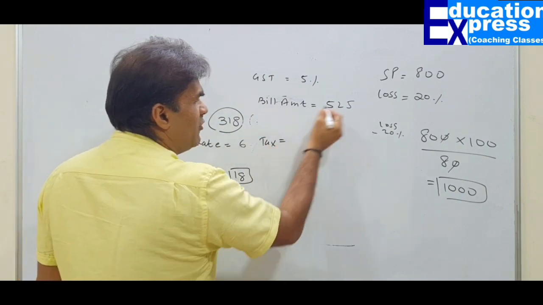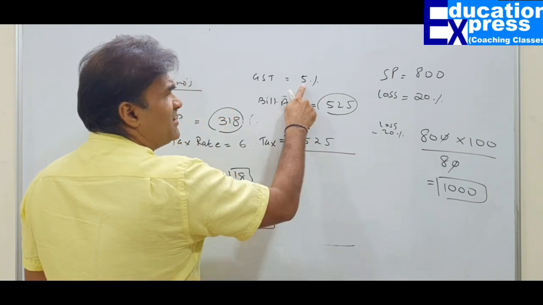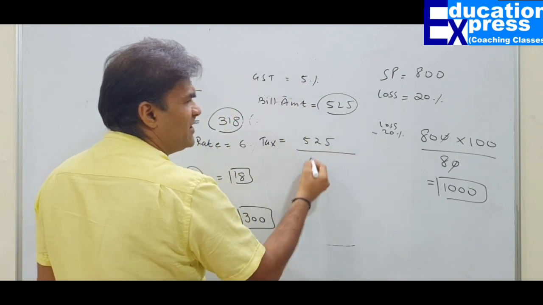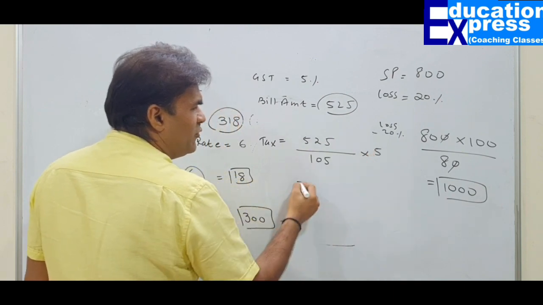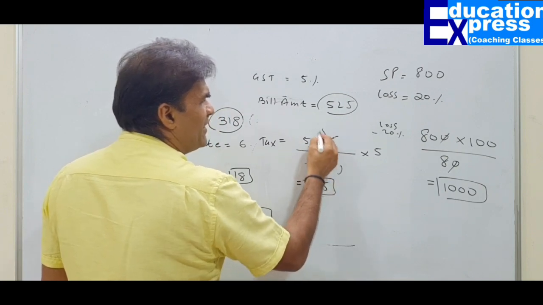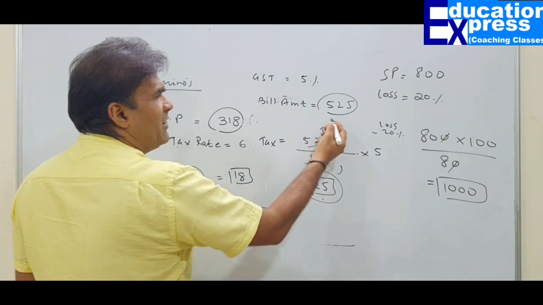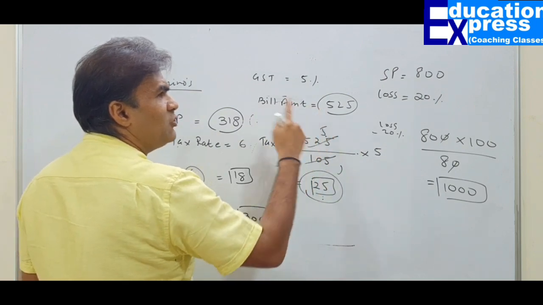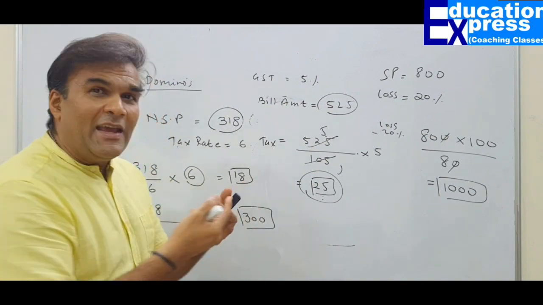Tax collected would be 525 divided by 105, into 5. When you do this calculation, 5 5s are 25. 25 is the tax element. That means the cost of the food that I have consumed is 500 and tax on it is 25. This is how we can segregate.